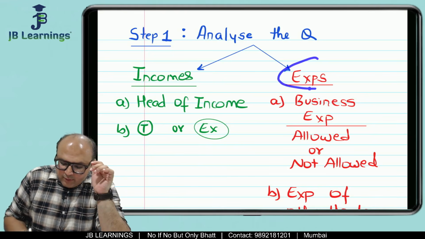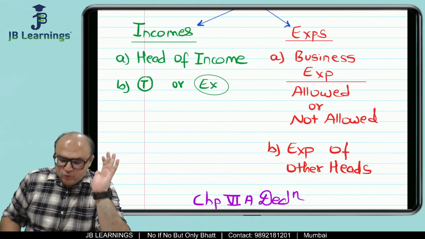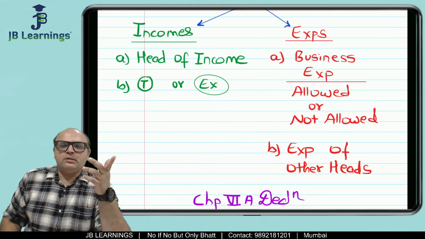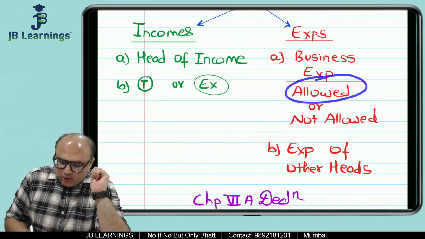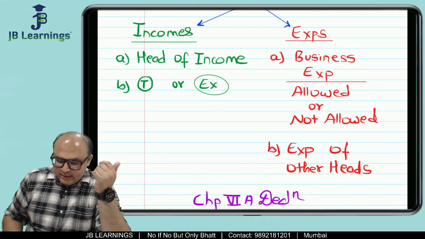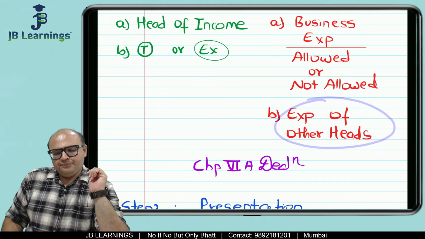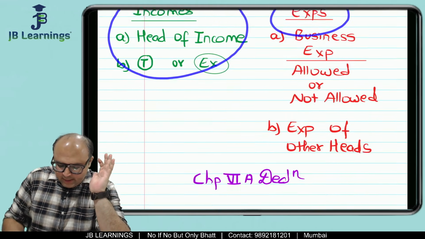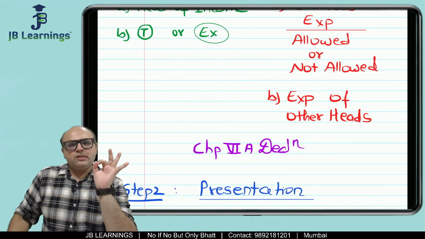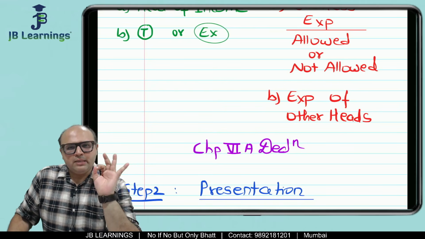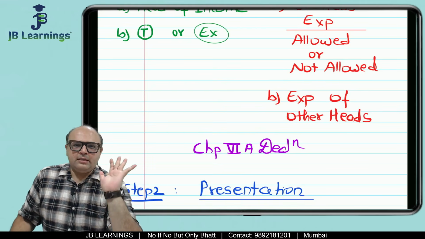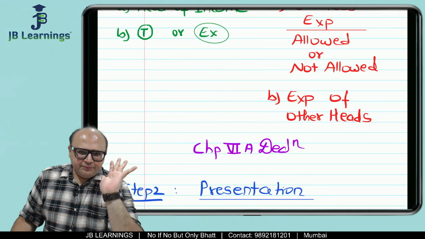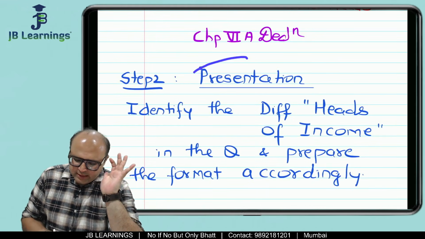If the information is about expenses, then in question number 1, you have to check whether it is a business expense or a personal expense, whether the expense is allowed or not allowed, and whether it is an expense of some other head of income. So friends, if you are able to do this very well, income, expense, chapter 6A, then 50% of the problem is solved.